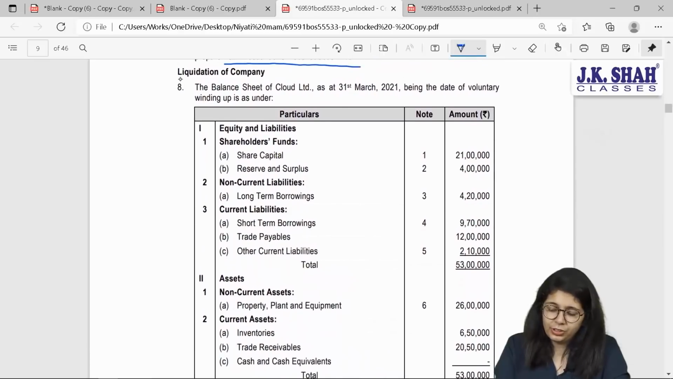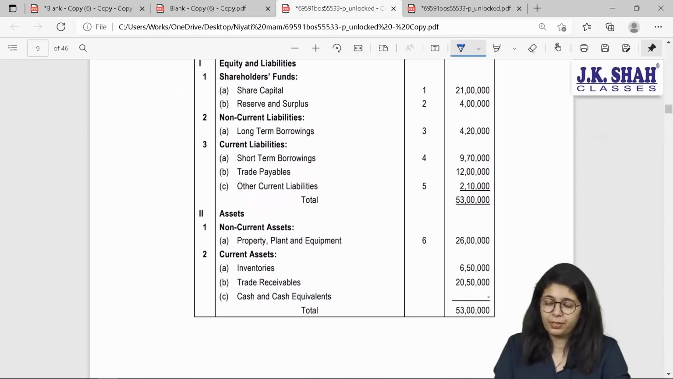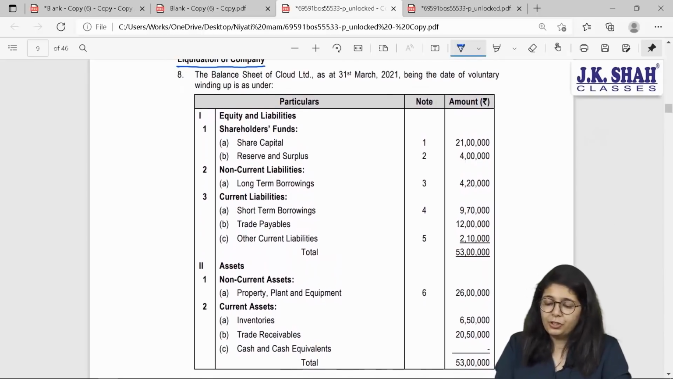Now, your next chapter is regarding liquidation of companies. Okay. So, they have given you the balance sheet of Cloud Limited as at 31st March 21, being the date of voluntary winding up, as under.